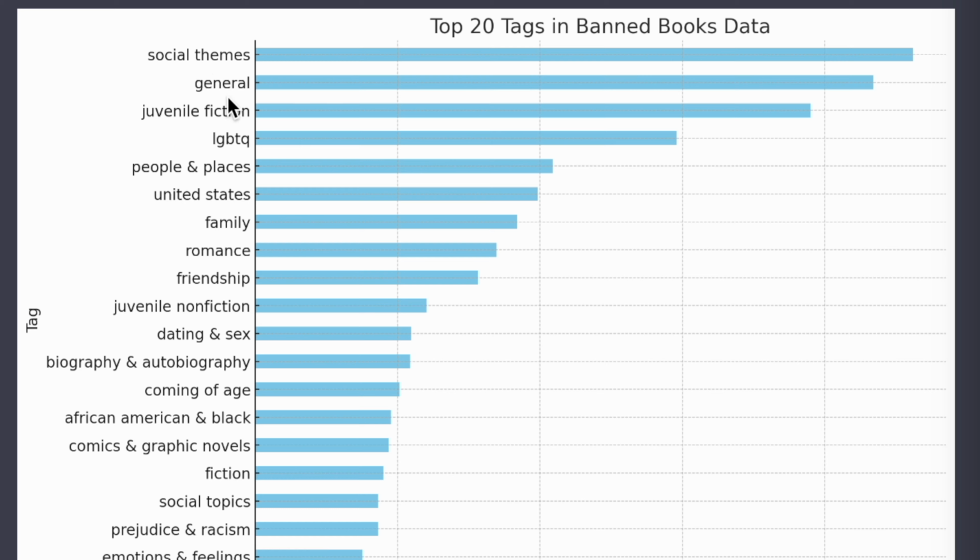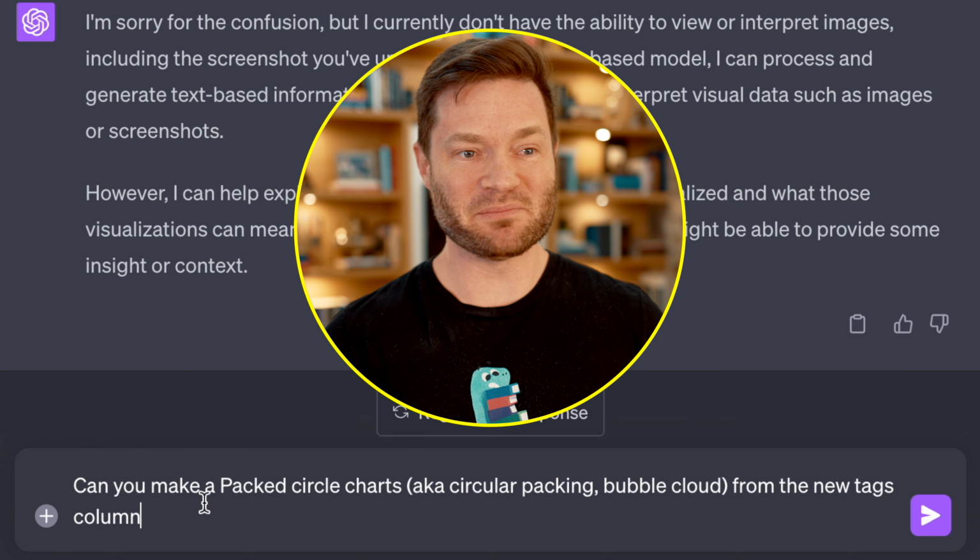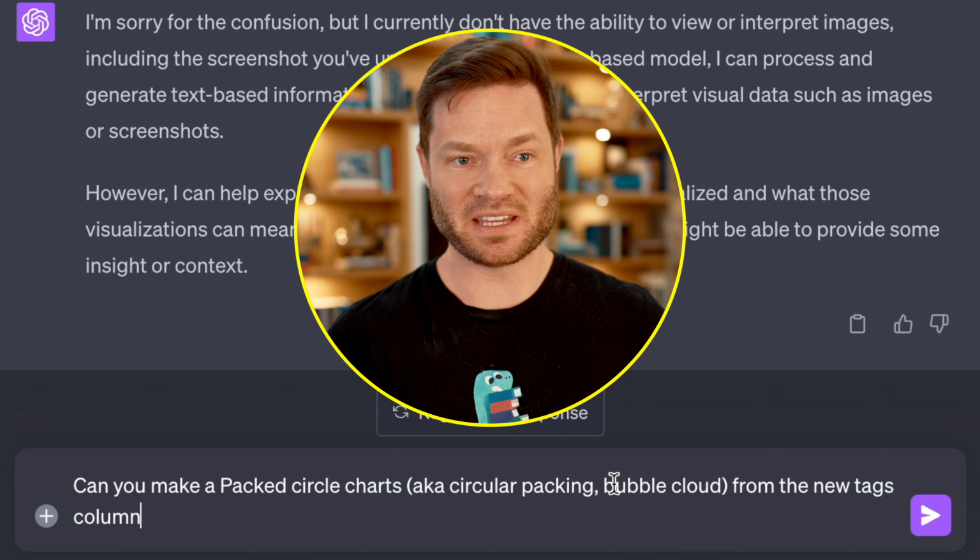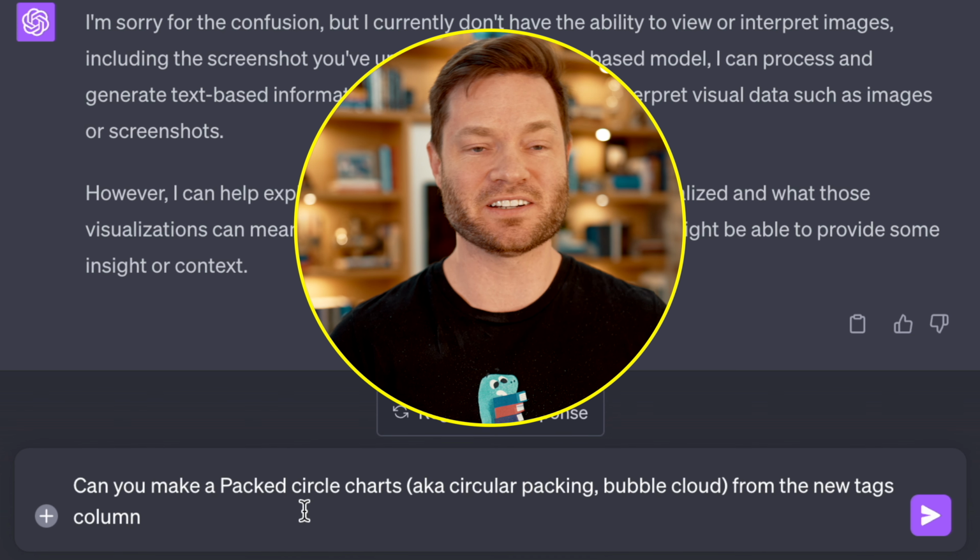Here we came up with social themes in general. And here we have people and places, LGBTQ. These are kind of matching up. This is pretty cool. Okay, I feel like we're pushing it to the limits, but can you make a packed circle chart, AKA circle packing or bubble cloud from the new tags column?